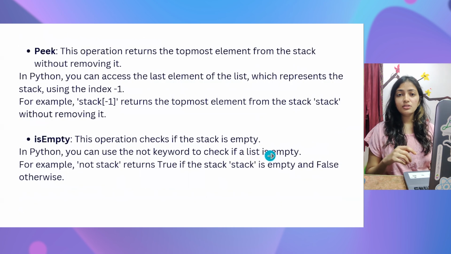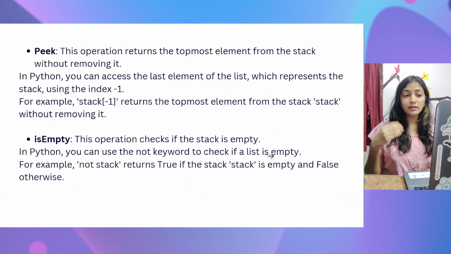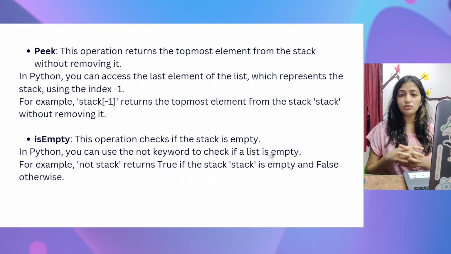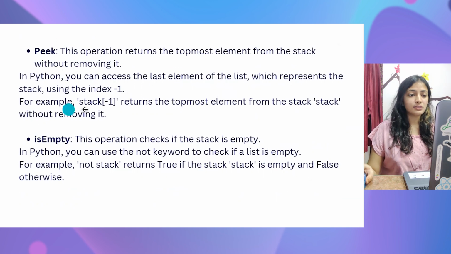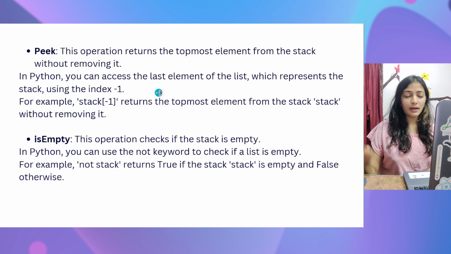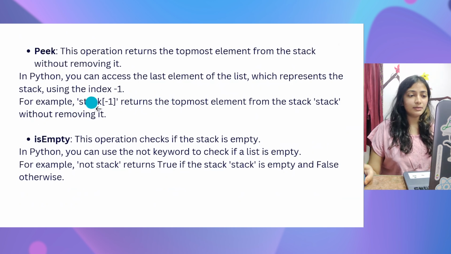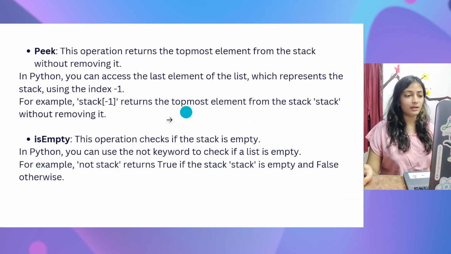Next is peek. This operation returns the topmost element without removing it. Suppose you want to know what is the last or the topmost element of the stack, you use the peek operation. In Python, to access the last element, we simply use the index -1. So for example, stack[-1] returns the topmost element.